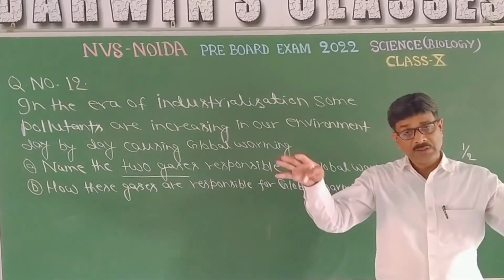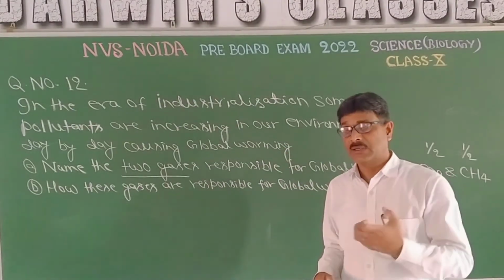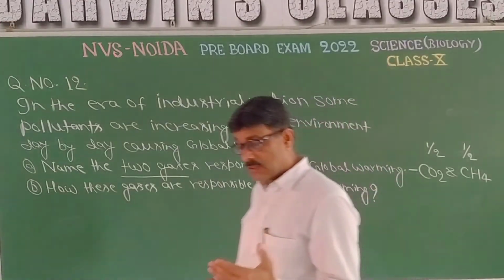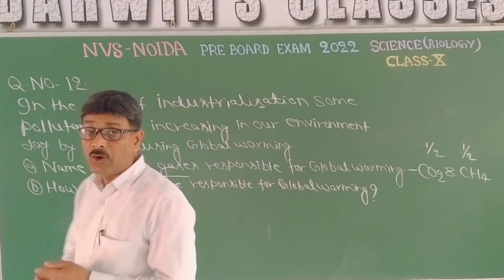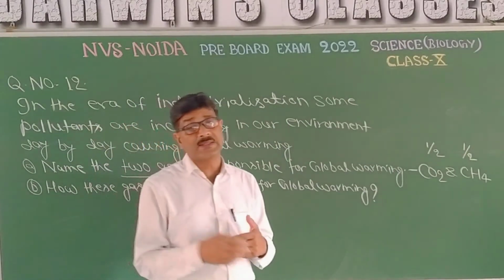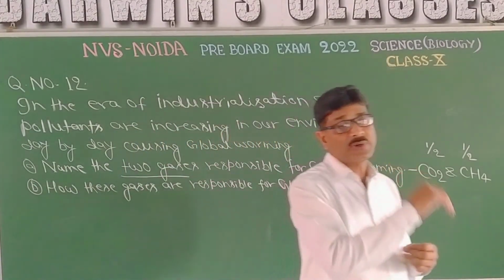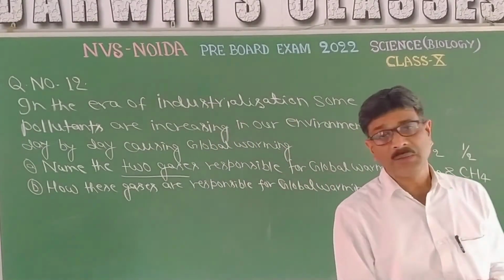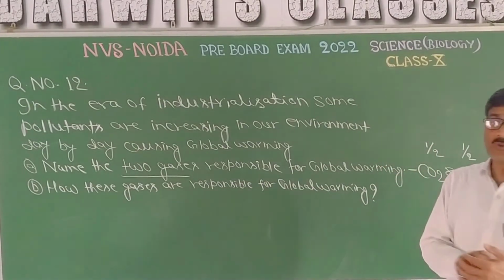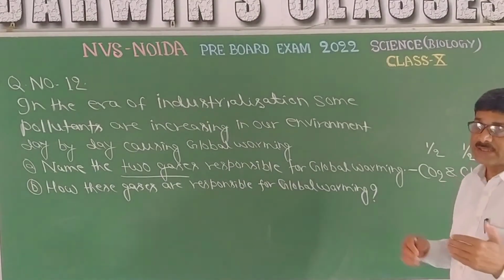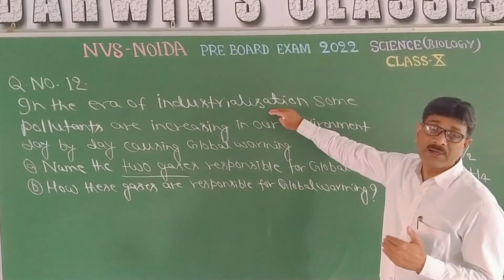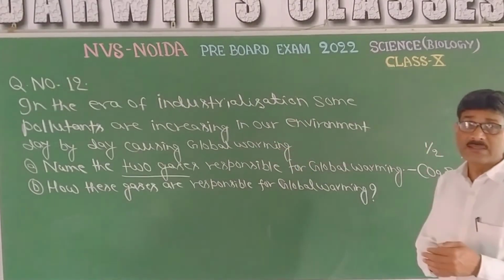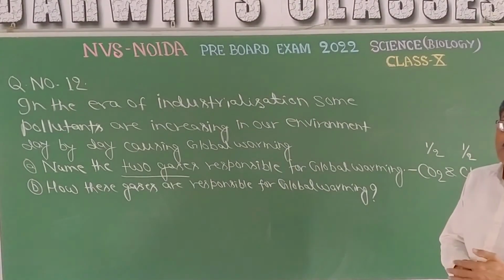That keeps the temperature fair, that keeps the surface of the earth hot. That means for hotness, it is the amount of carbon dioxide, amount of methane, amount of water vapor that is responsible. So if the amount of carbon dioxide is going to be increased day by day due to industrialization, due to pollution, then what will happen?